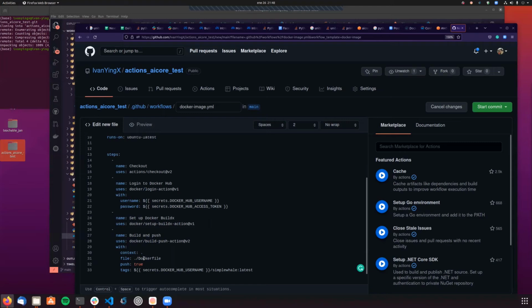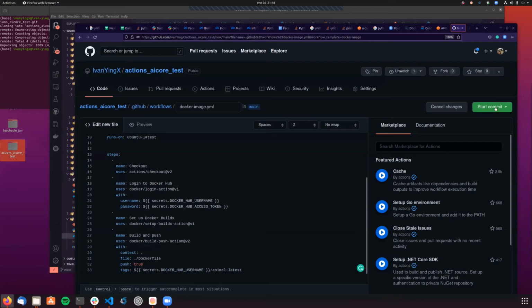What's the name of the file? Dockerfile. And do we want to push it? Yeah, why not? I'm gonna push that into my Docker Hub account. So yep, this is going to be replaced by my username. And here, instead of calling it simple whale, I'm gonna call it animal. And this latest thing here is going to be the version of the image.